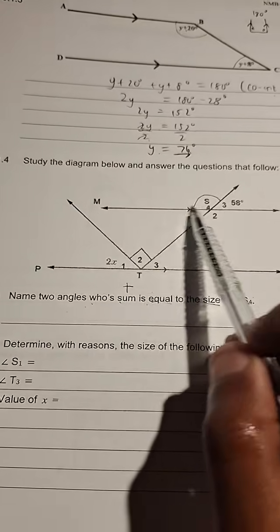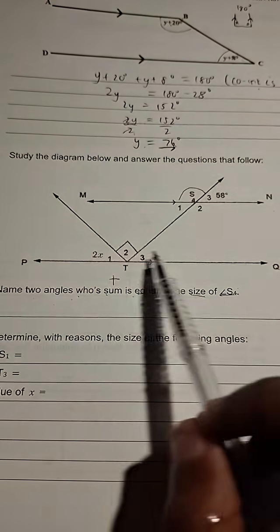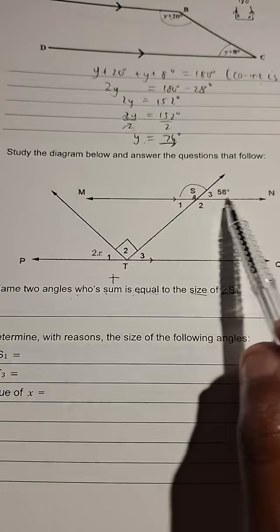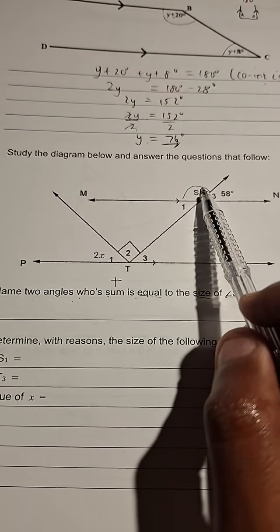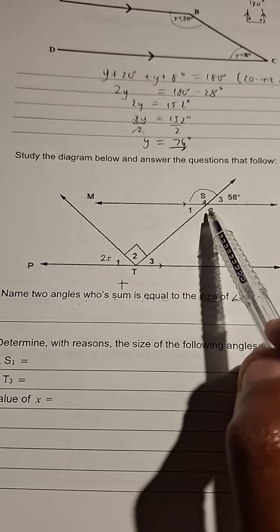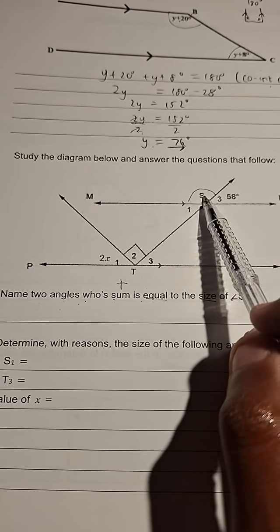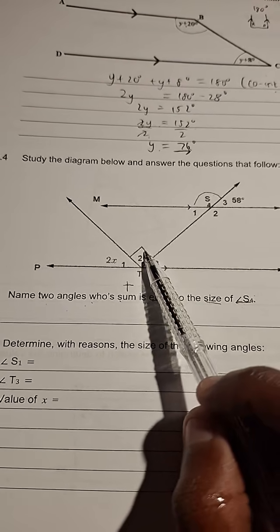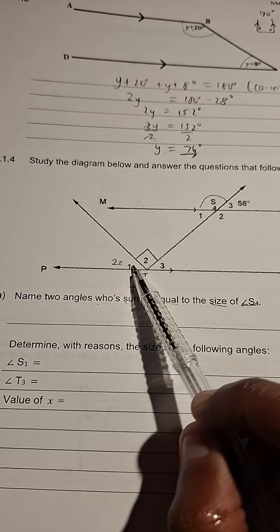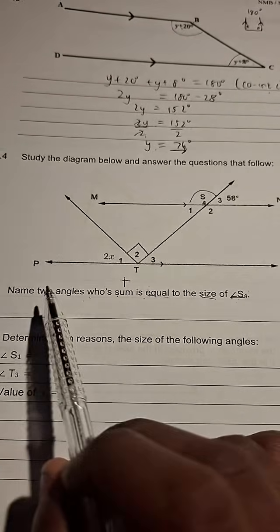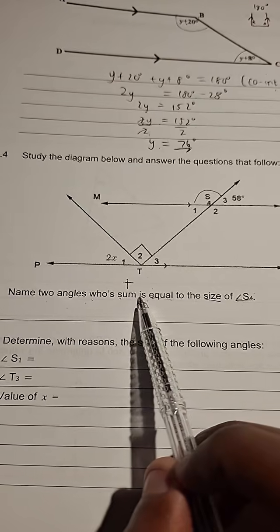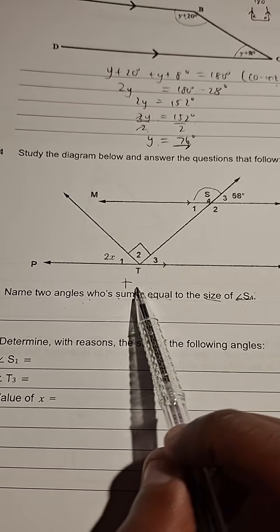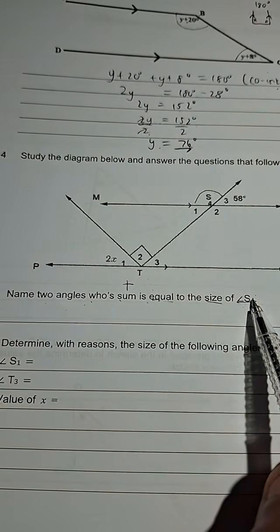Because we have parallel lines, we need to look at this. This is a parallel line. This is S: angle S1, angle S2, angle S3, angle S4. This is T: angle T3, angle T2, angle T1. I hope that makes sense. Now all they want is the two angles which, if we add them together, will be equal to S4.